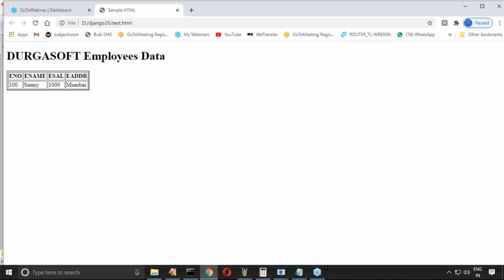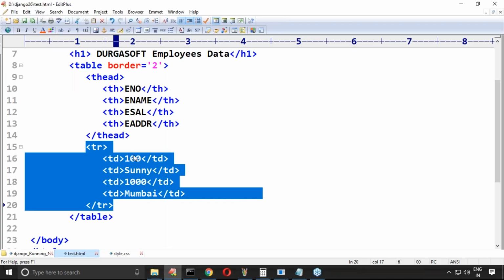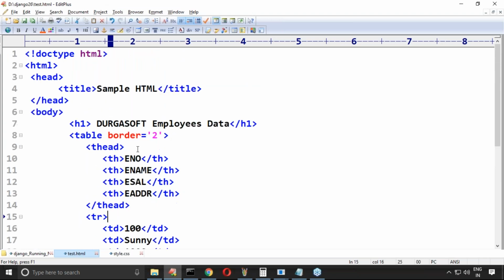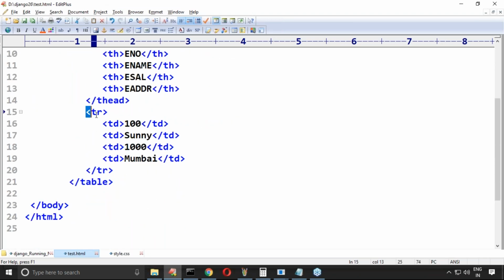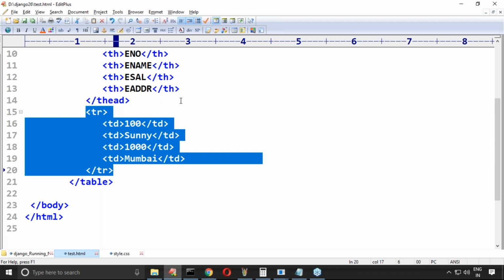Anand, automatically the table tag is going to take care of that functionality. Okay, this is the table, yeah, table head. Yeah, Hemant, what is your doubt? Clear, right? Next, is it possible to add multiple rows or not?